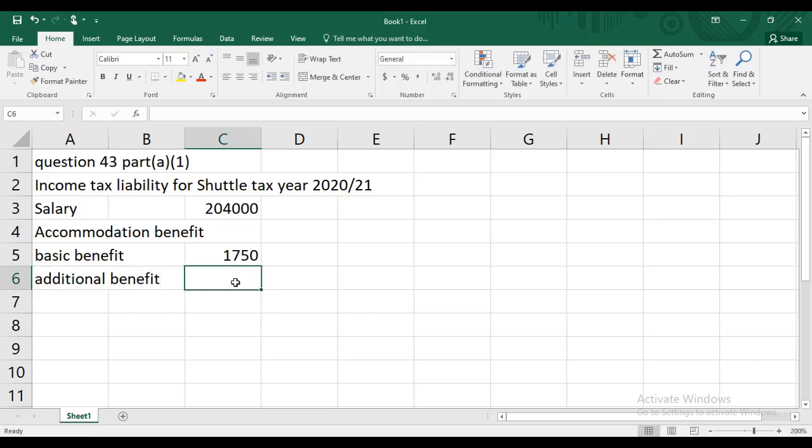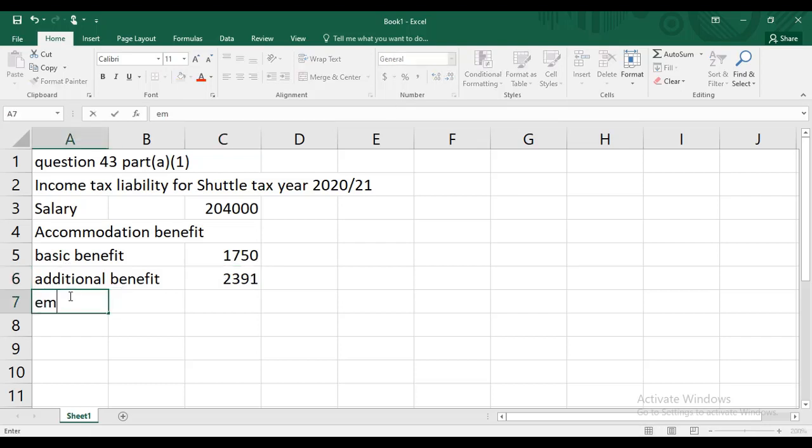Why are we calculating the additional benefit? Because the accommodation is an expensive accommodation. What do we mean by expensive accommodation? Only that accommodation which was originally purchased for more than 75,000 by the company is an expensive accommodation. Why are we time apportioning for 3 months? Because in the current tax year, Shuttle has lived only for 3 months in this accommodation.